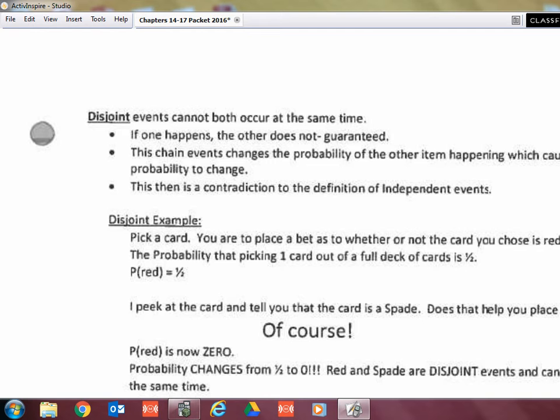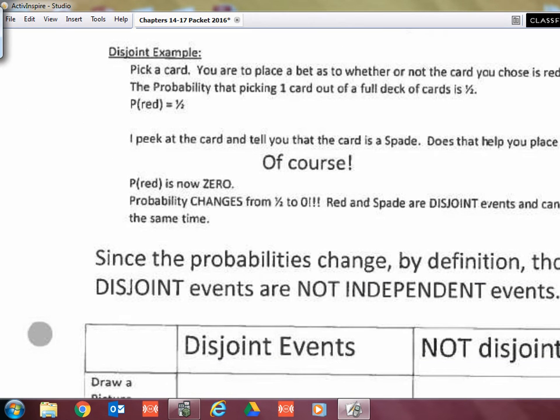There's a 0% chance that it is red because now that you told me it's a spade, you know it is black. So the probability of being red just went from 1/2 down to 0. The probability just changed. So red and spade are disjoint events, and they cannot occur at the same time, and they are not independent.